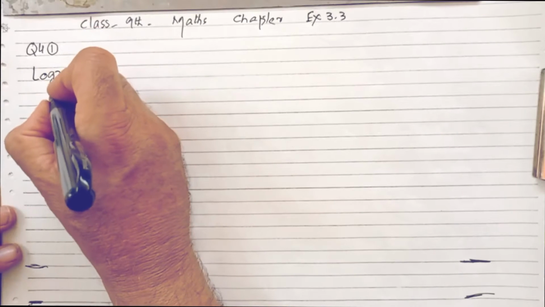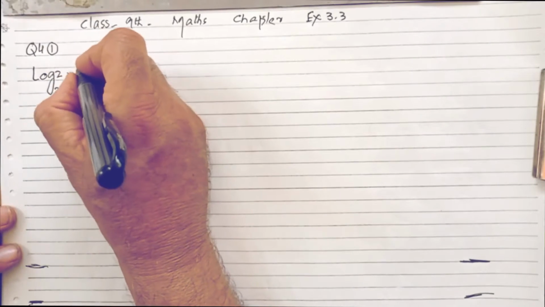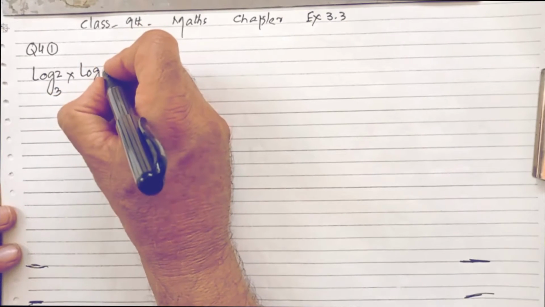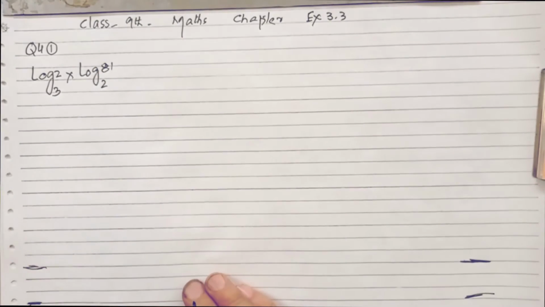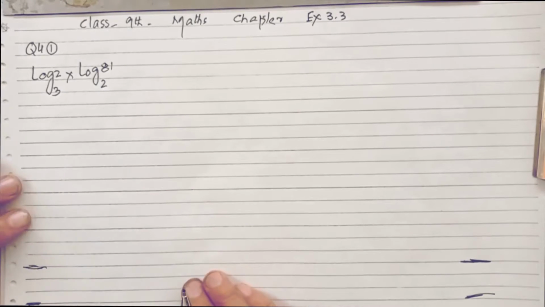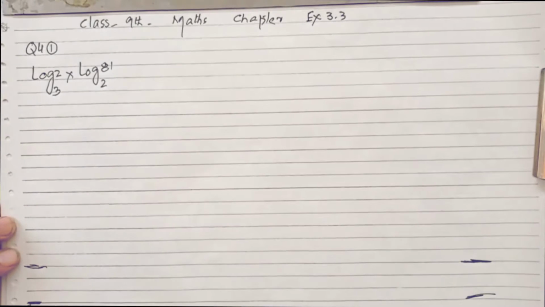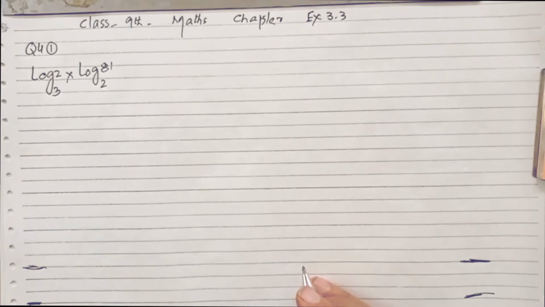then log 81 and 2. Now first of all we should be knowing some formulas, so I will write some formulas over here and these will facilitate you, these will make your life more comfortable.